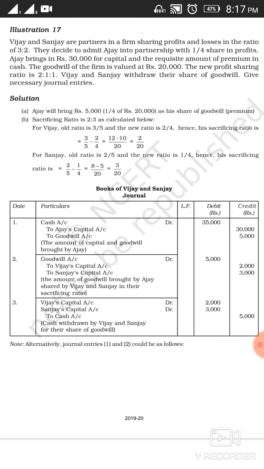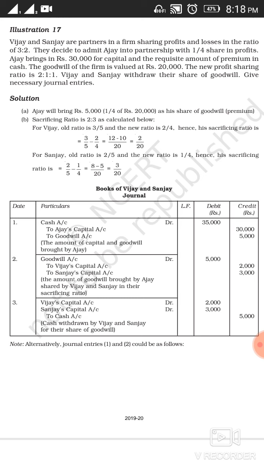Ajay brings in rupees 30,000 for capital and the requisite amount of premium in cash. The goodwill of the firm is valued at rupees 20,000. So it has been given in the question that Ajay brings 30,000 for his share of capital and the requisite amount of premium in cash. The goodwill of the firm has been given, which means first we have to calculate the share of the new partner, the amount that he is going to bring as premium, out of 20,000. Ajay is coming for 1/4 share, so out of 20,000, 1/4 will be the share of the new partner Ajay.